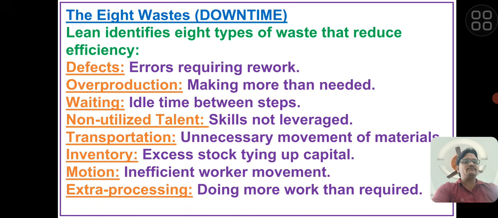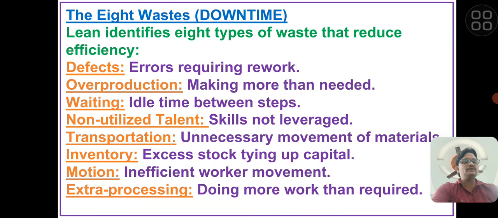Next is waiting, which means idle time between steps. We are working in a rubber automotive industry and we are operating the machines, and our operator is waiting for the rubber or BOP products, and here waiting 2 hours, because the rubber is in the mixing process and they are reworking it. That waiting between the steps we need to reduce.